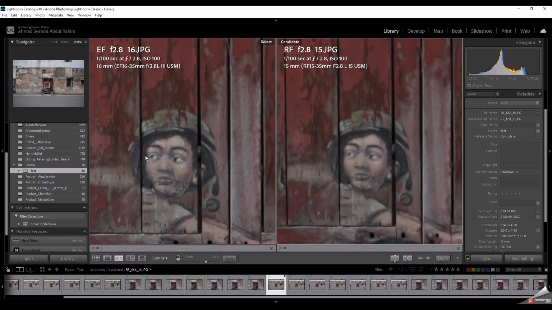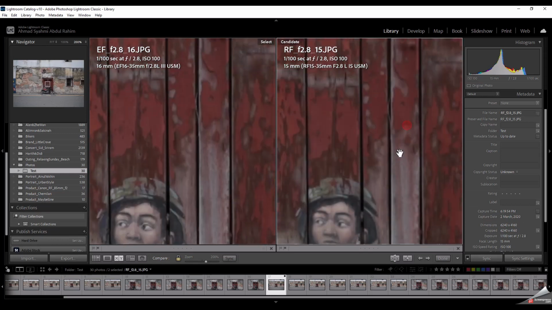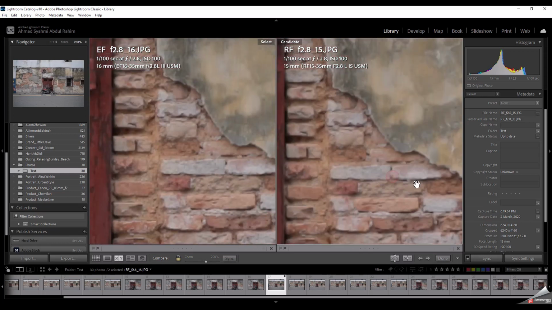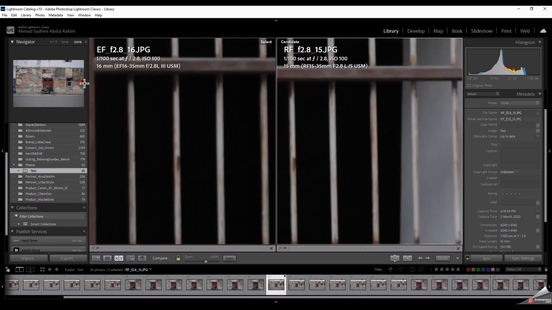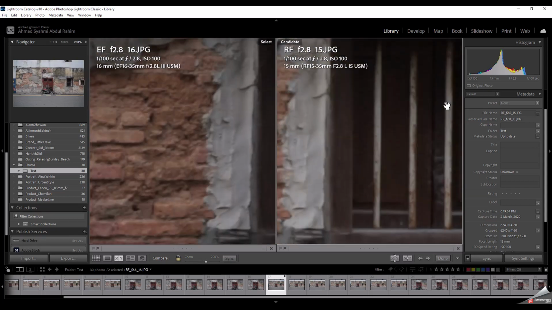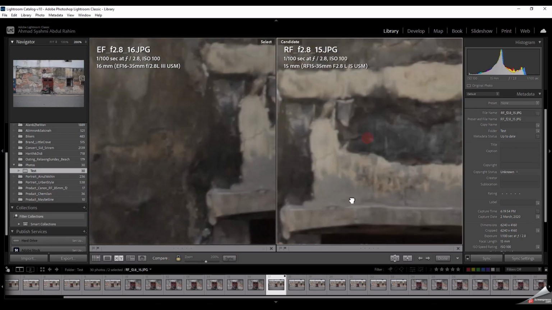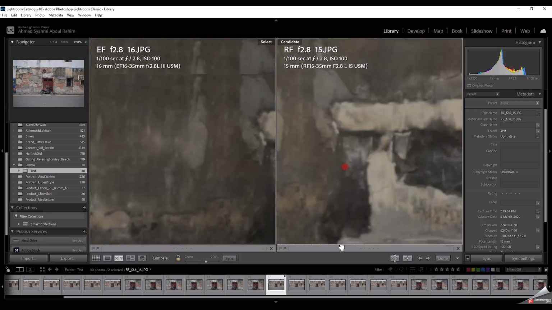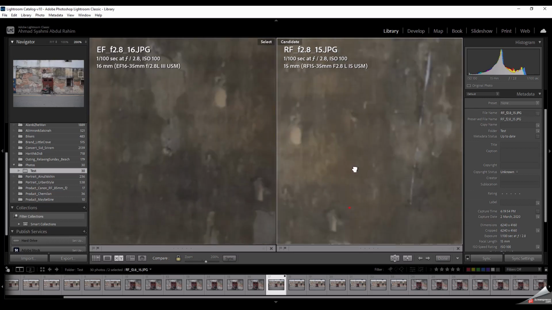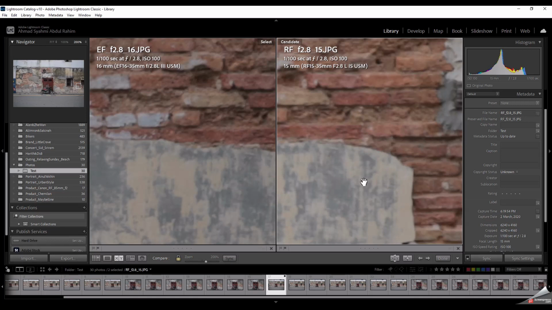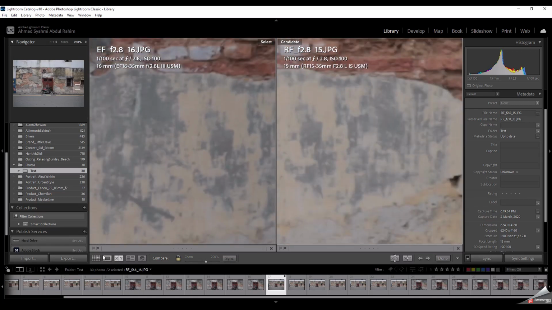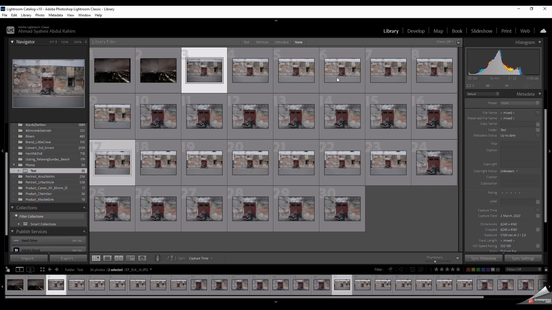I have the EF on the left and the RF output on the right. Now moving on to the side. I think that at f2.8 they are pretty much the same on both lenses.